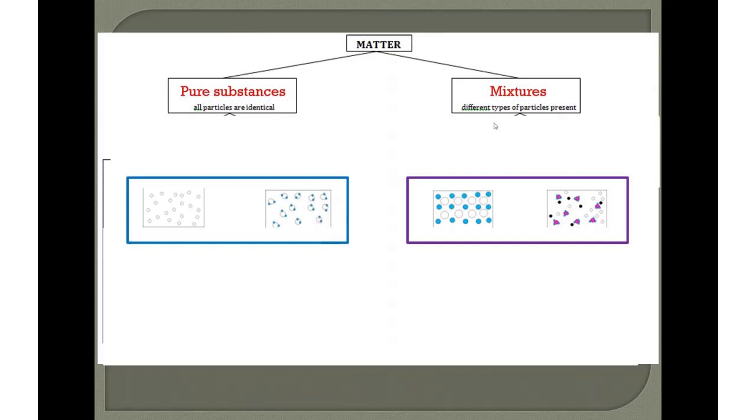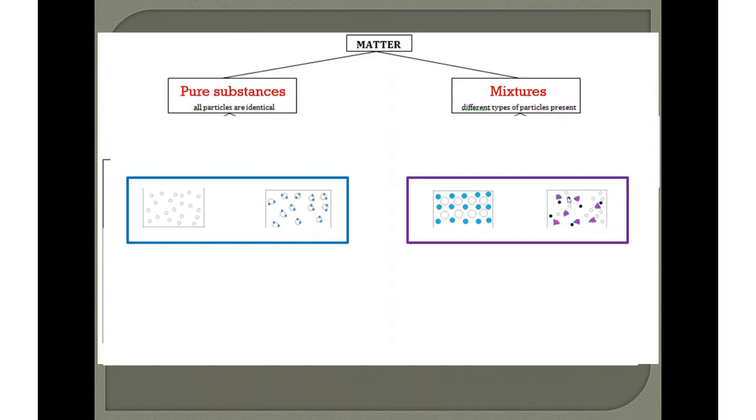Whereas mixtures will contain different types of particles. If you take a look at these pictures, the one on the left has two different types of atoms, okay? Not joined together or anything like that, just two different types of atoms in this picture here. Whereas this one has how many different types of particles?